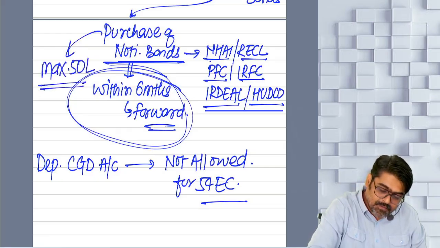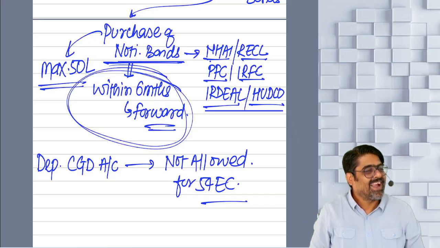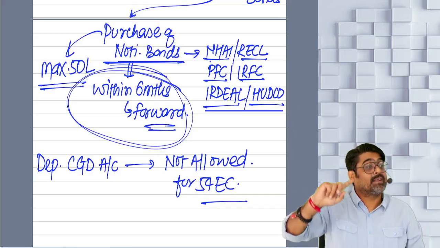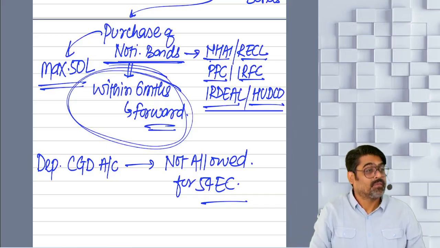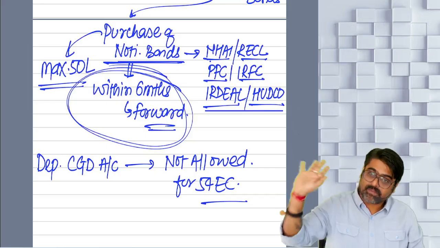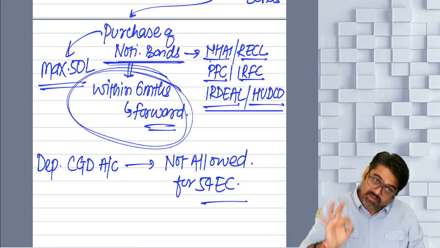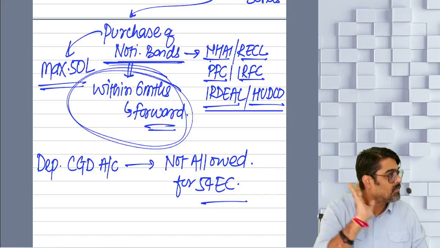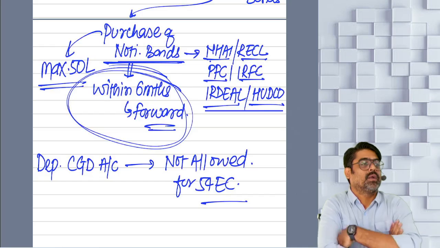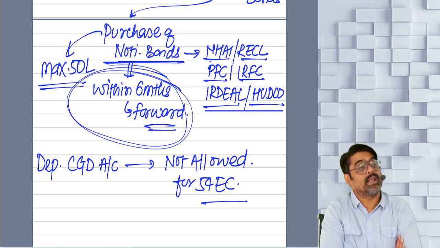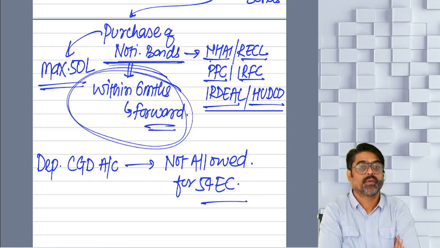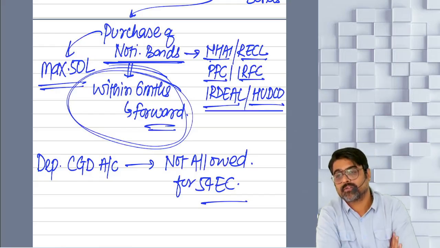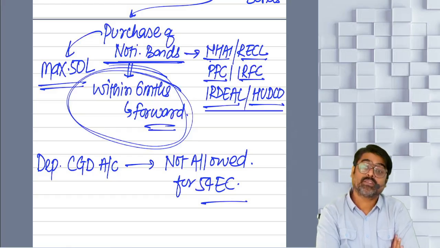maximum 50 lakhs. Any investment within 6 months, and that investment is more than 50 lakhs, excess investment will be ignored, and maximum investment for 54 EC in the bonds cannot be more than 50 lakhs. So for example, your long-term gain of immobile property was 80 lakhs. How much? So to get the exemption of 80 lakhs, what you did? You purchased some bonds. And bonds you purchased 75 lakhs.